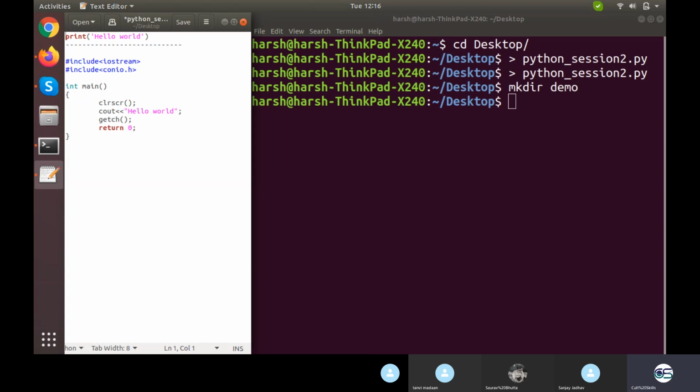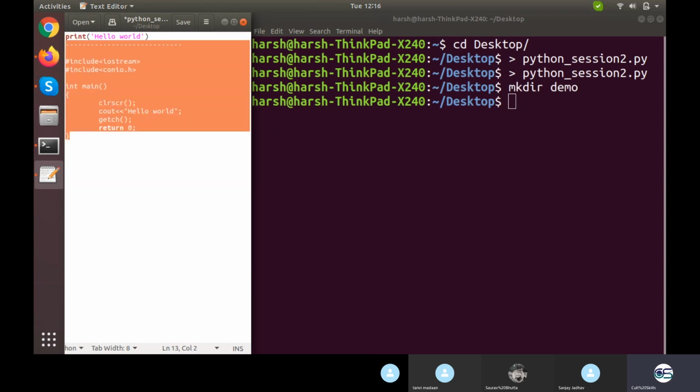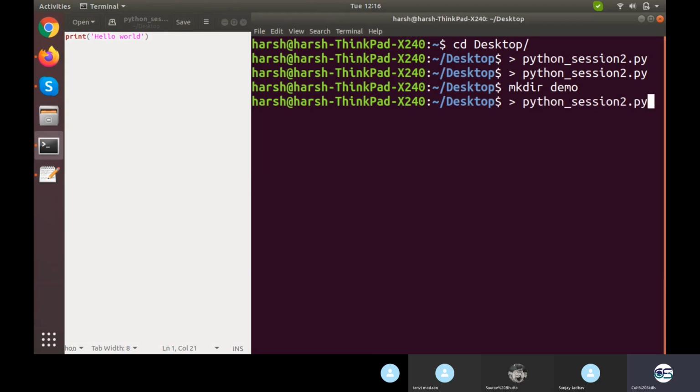Whereas in the case of Python we are just writing this. That is why people say that Python is comparatively so much easier to write when compared with C++ or C or any other language. Okay, so I'll just execute this and you can see the hello world is right here.